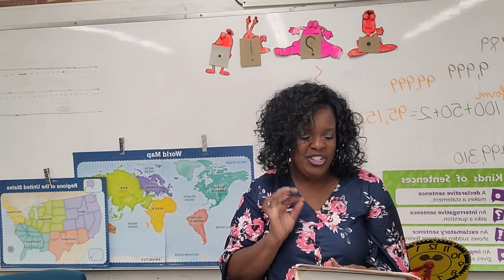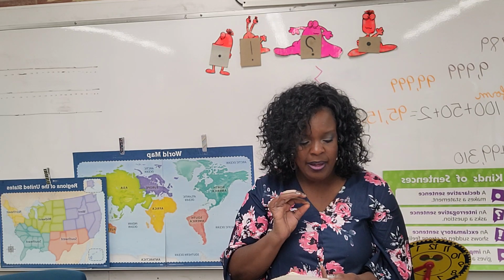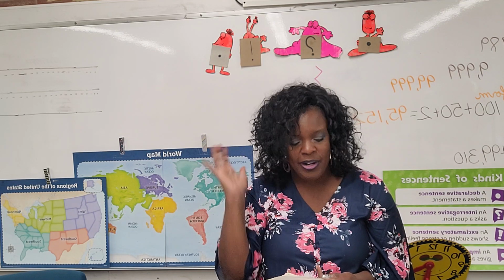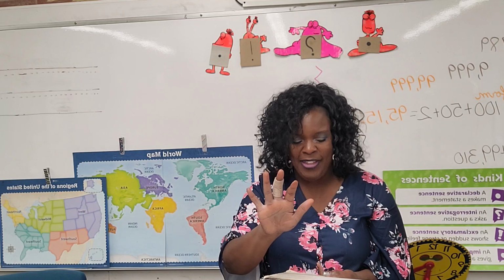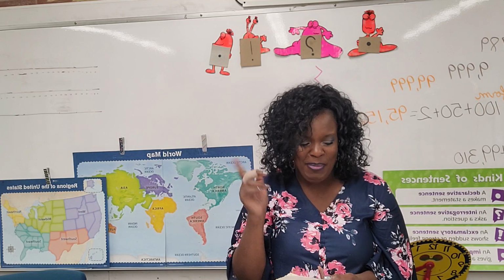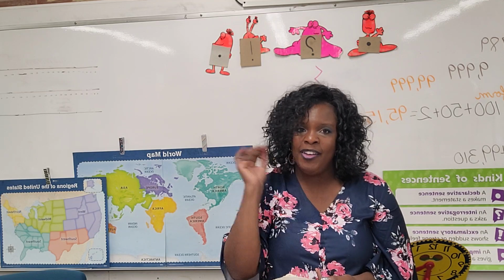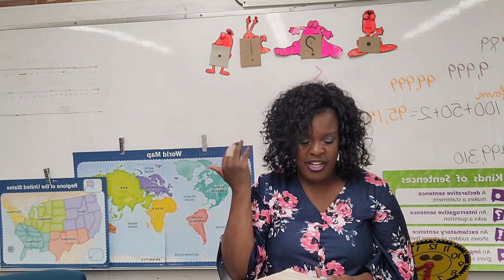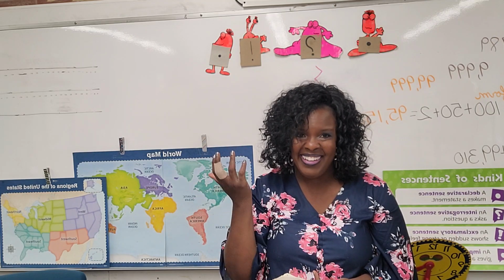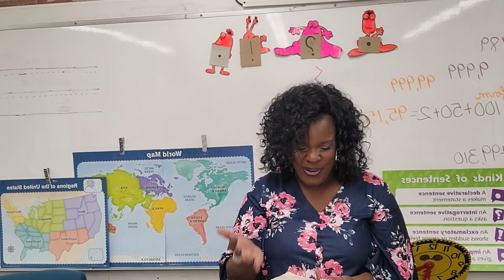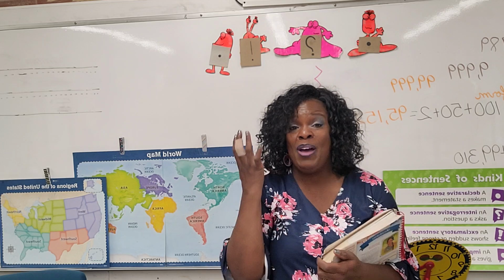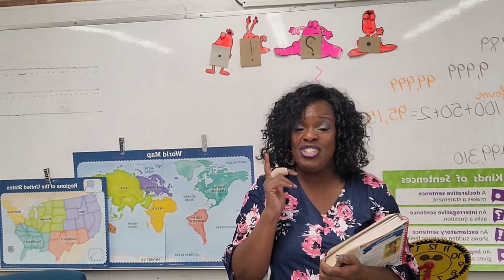Then number 8, when John Smith returned from England after his accident, he explored and made a map of, let me try that again. When John Smith returned from England after his accident, he explored and made a map of where? Virginia, Florida, New England. Letter B, New England. Very good. So those are some of the things that we know about John Smith. So we've talked about Columbus. We've talked about John Smith.